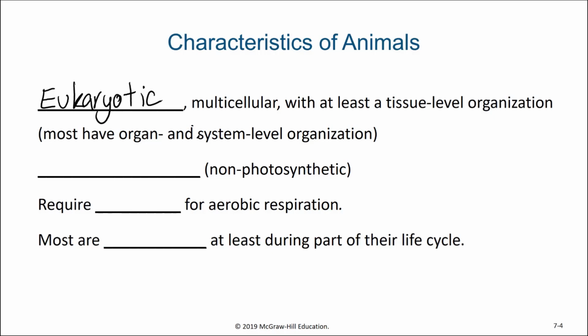Animals are heterotrophs, meaning they aren't photosynthetic. They have to feed on other organisms. They cannot feed themselves with sunlight. Animals require oxygen for aerobic respiration, because they are multicellular, they often have high energy demands. They need to have oxygen present for the breakdown of food for energy.